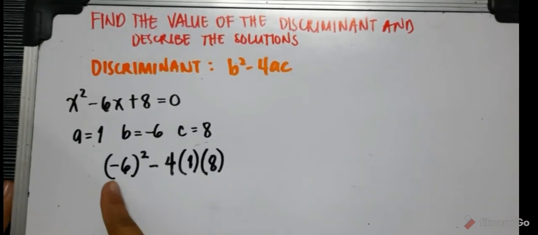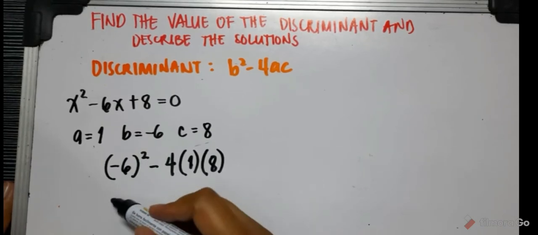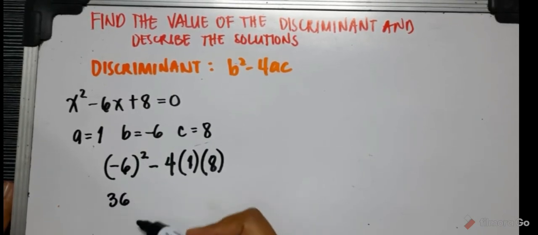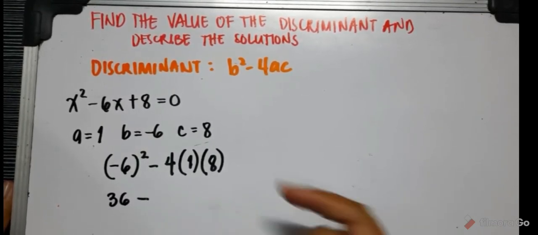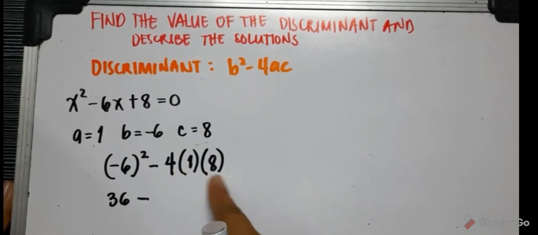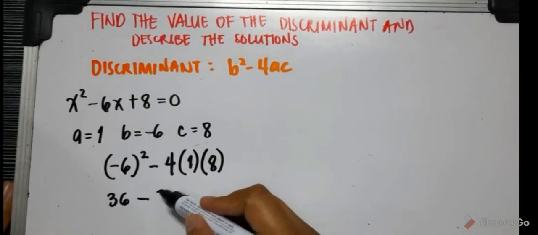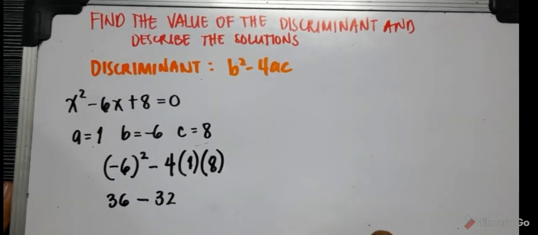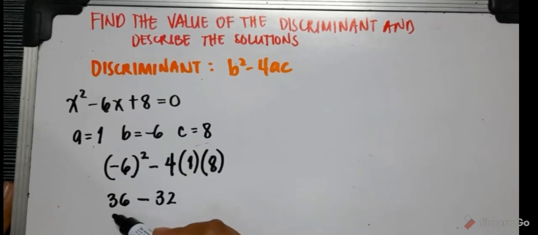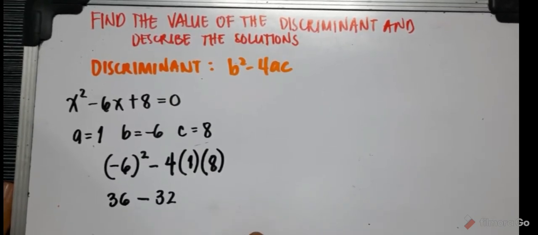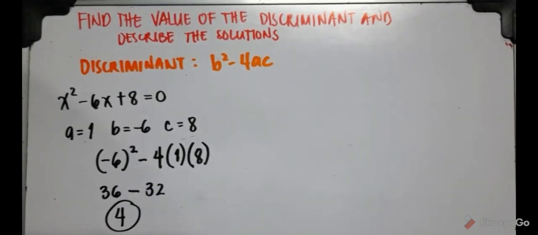So we have negative 6 squared, which is equal to 36, minus the product of 4 times 1 times 8, which is equal to 32. So get the difference of 36 and 32. We have 4. As we know, this is a perfect square.